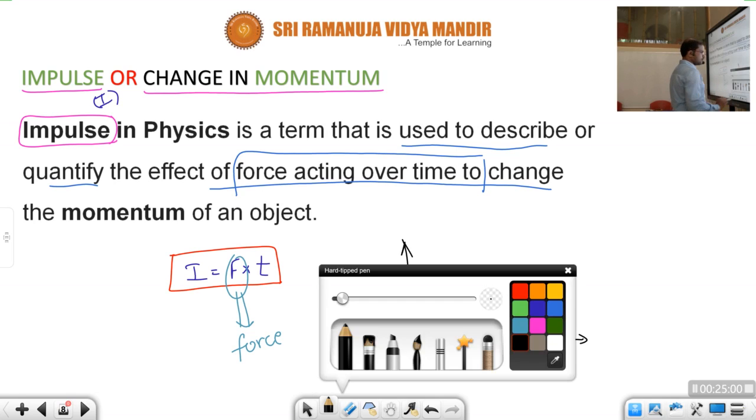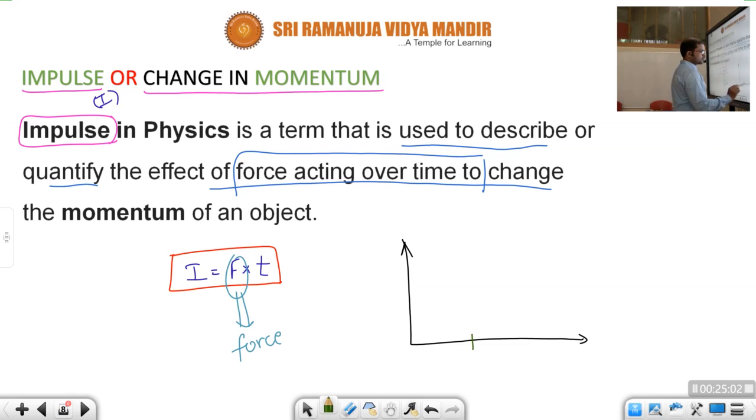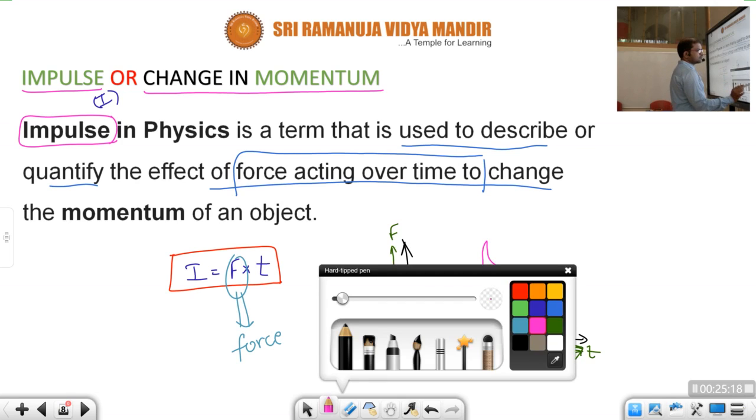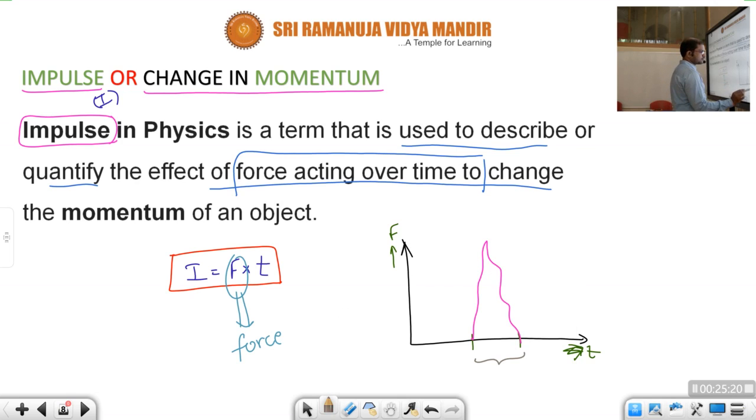Okay, so within a short interval of time, let us consider this axis force, children. This one is time. So here, when the force is acting, larger amount of force, children, time is less, but force is more. Less time and more force.